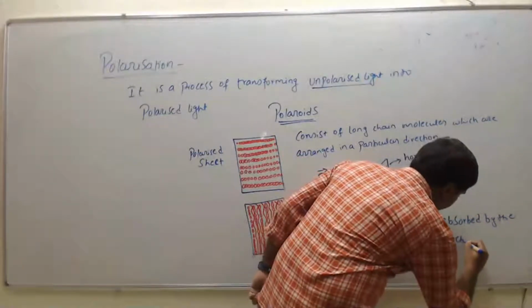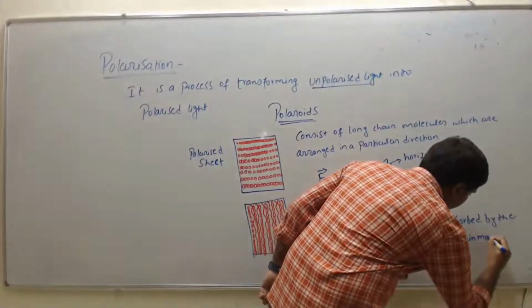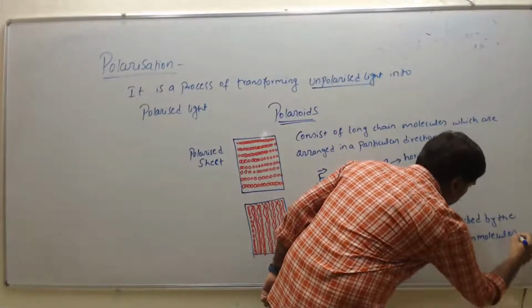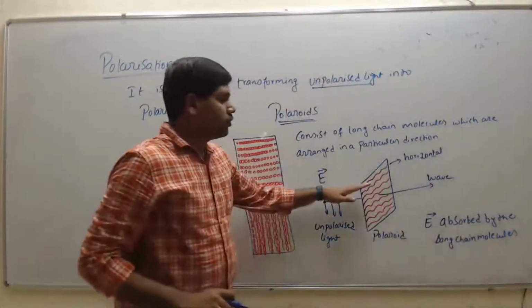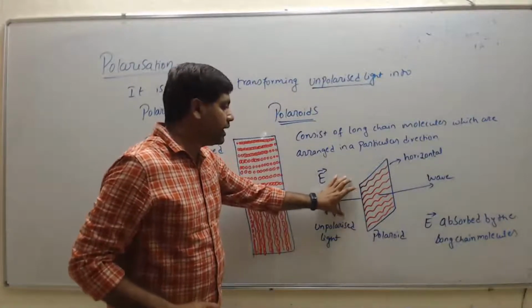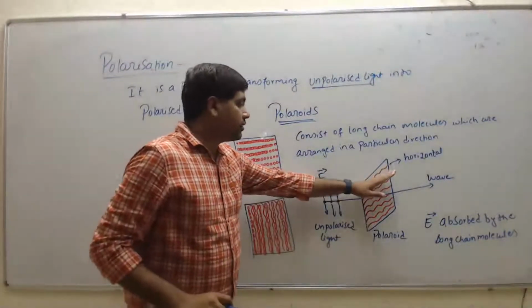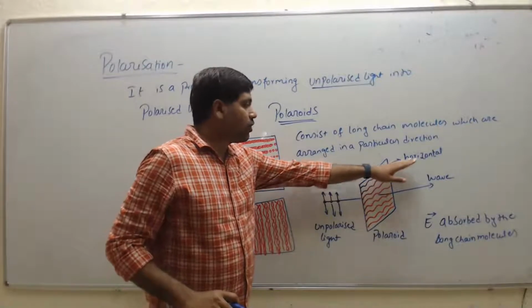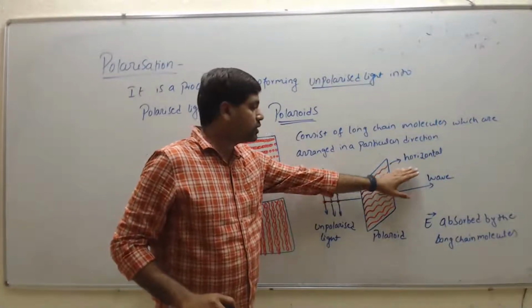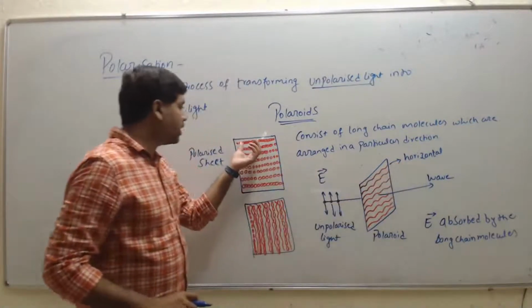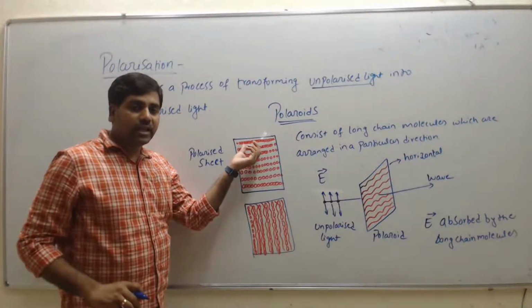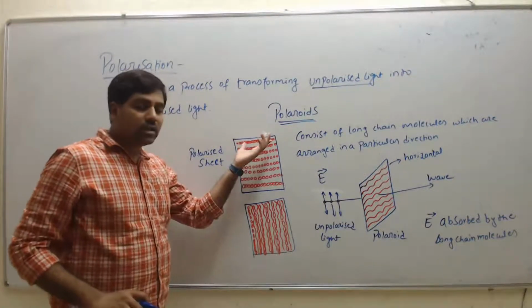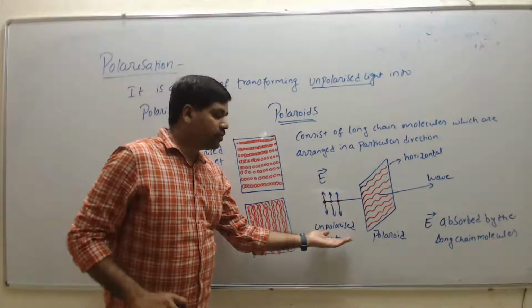The light vector is absorbed by the long chain molecules. The light which is absorbed is in the same direction as the molecule patterns are arranged. Here the molecules are arranged horizontally, so the horizontal light waves are absorbed.